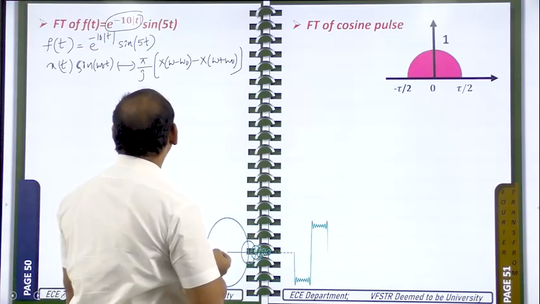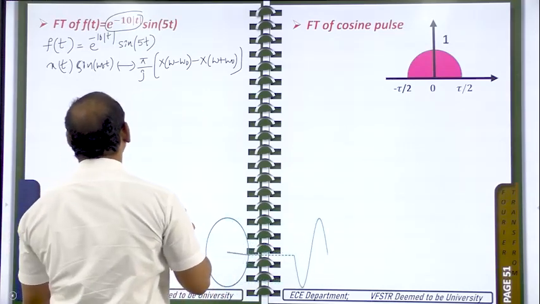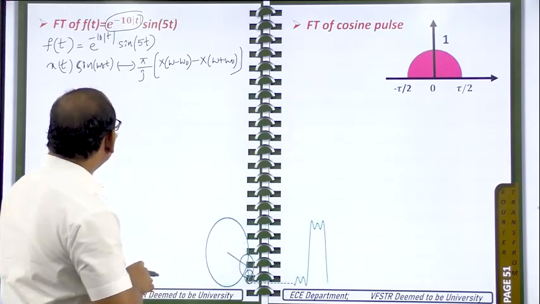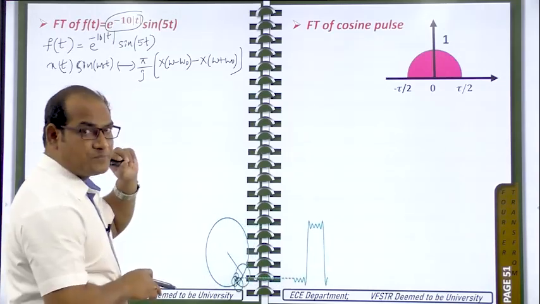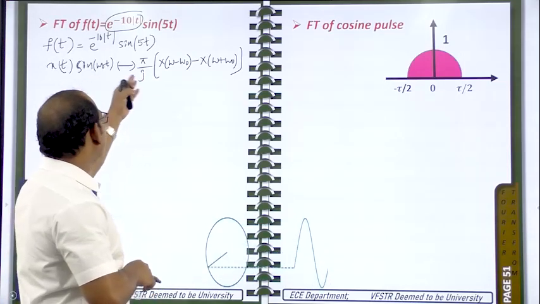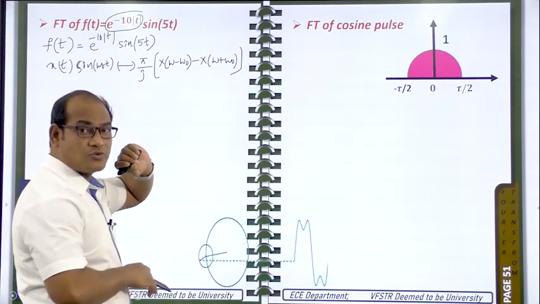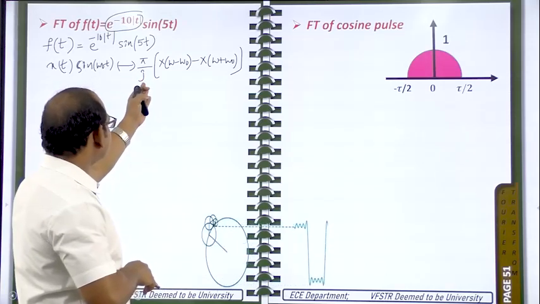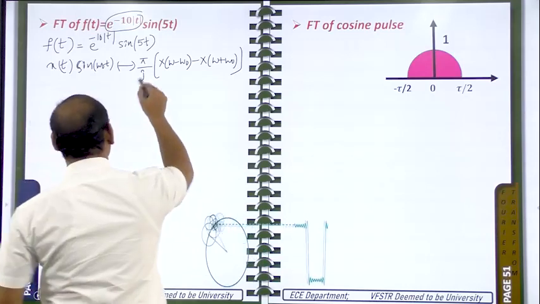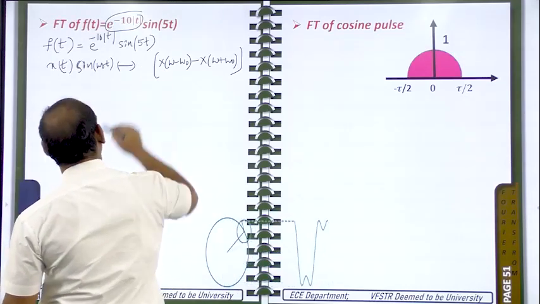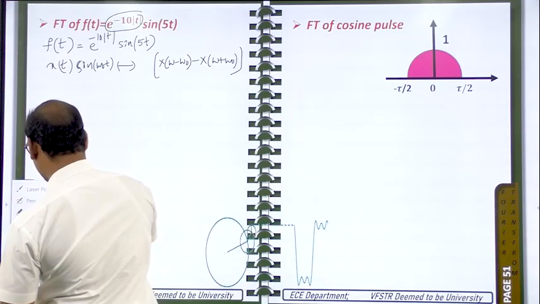In this case, the general signal x of t is nothing but e power minus 10 modulus of t, and that is multiplied with sin pi t. If it is multiplied with cos pi t, then we need to take the formula here. x of t cos omega naught t has the Fourier transform pi by j, which should be used for the impulse signal because it is the normal one.